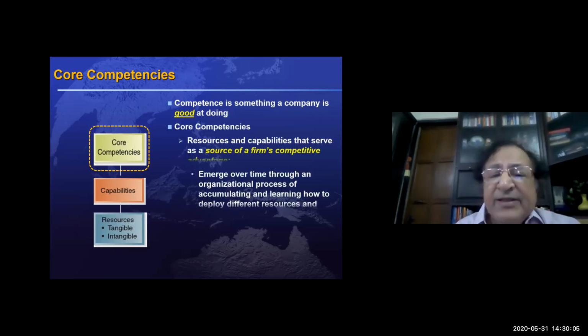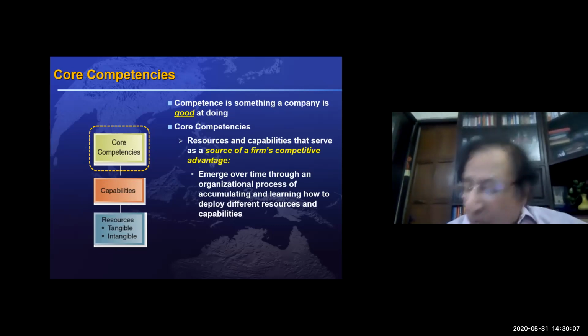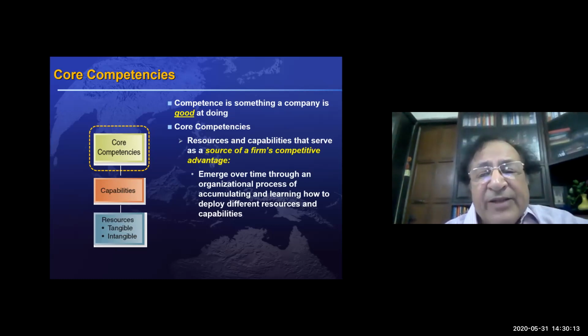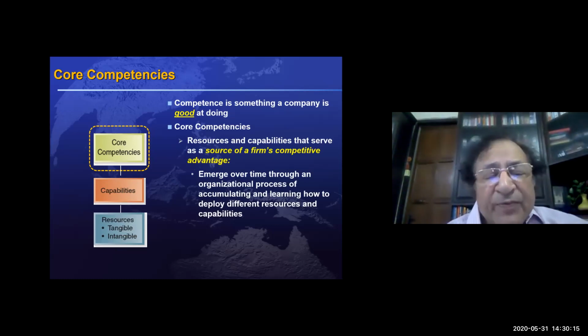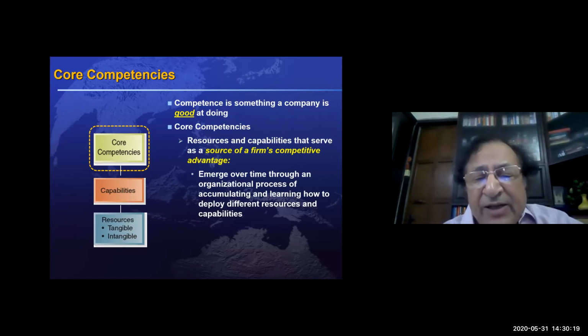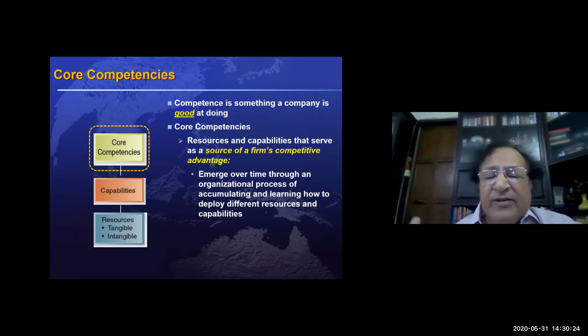Competencies are really the resources and capabilities which ultimately become the basis of competitive advantage. These competencies get built over time by the accumulation of all the learning you have been doing again and again.